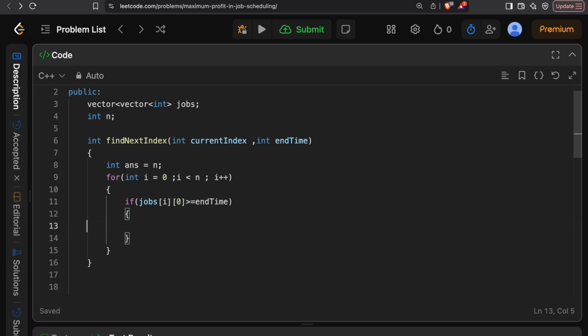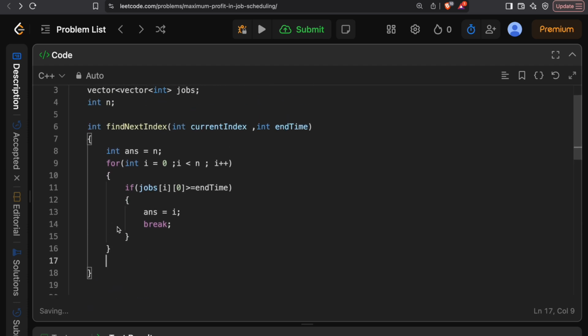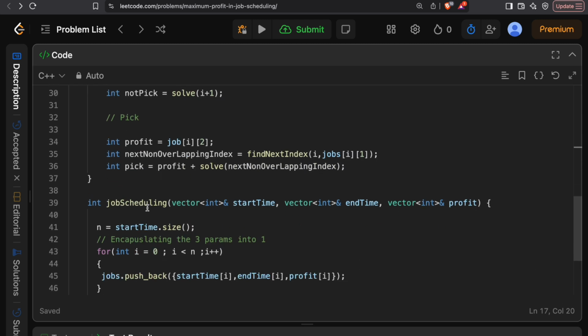So suppose you are able to find a start time which is greater than or equal to the end time, we'll just say that is the answer. So jobs, that index is the answer, and we'll break it off because we need not go any further, because we want to find the immediate next job. We don't want to find just any job that is suitable, but the immediate next job that is suitable, and that is the answer over here.